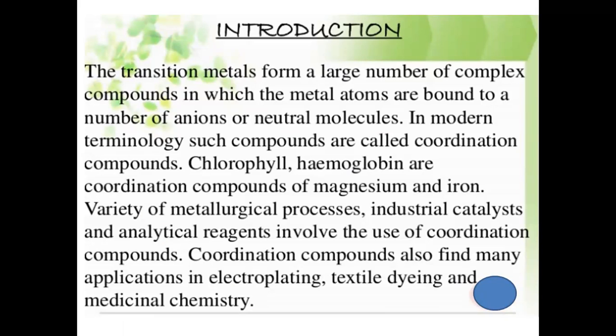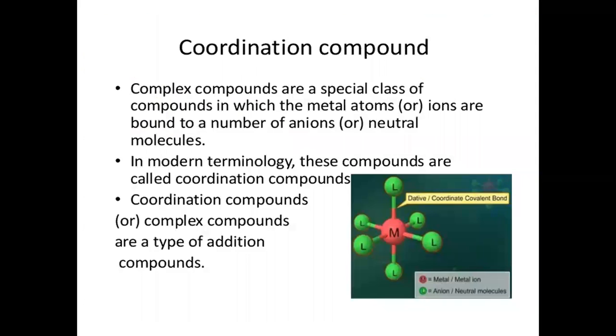Chlorophyll, hemoglobin, and vitamin B complex are all coordination compounds. A variety of metallurgical processes, industrial catalysts, and analytical reagents involve the use of coordination compounds. Coordination compounds also find many applications in electroplating, textile dyeing, and medicinal chemistry.